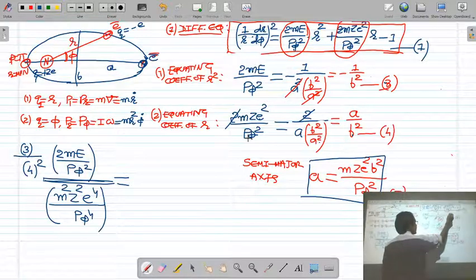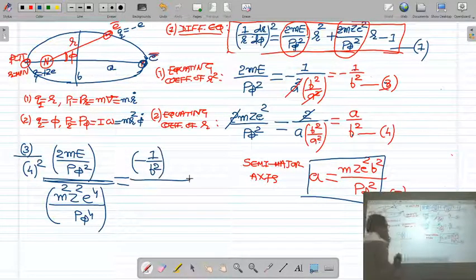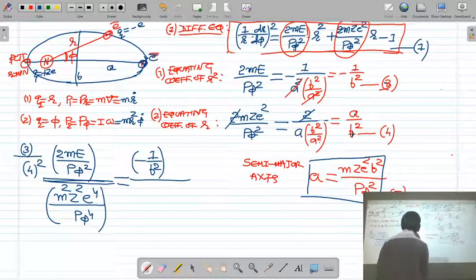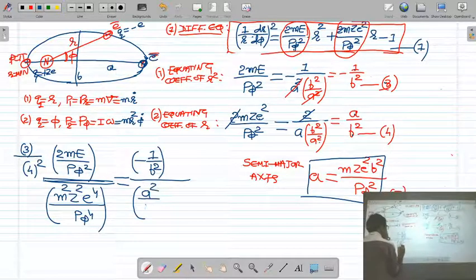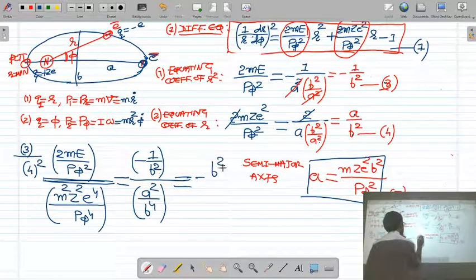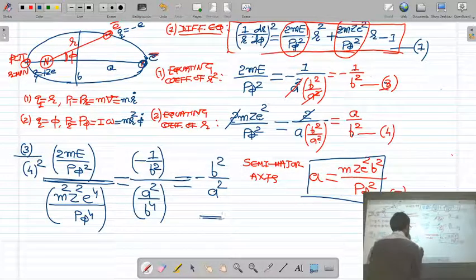Now the right hand side of equation 3 is minus 1 upon b square, divided by the square of the right hand side of equation 4. What is the right hand side of equation 4? A upon b square. So its square will be a square upon b raised to 4. If you simplify this, minus 1 upon b square by a square upon b4, you will get minus b square upon a square, because b raised to 4 upon b square will be b square upon a square. Now if you simplify this equation, you will get the energy.